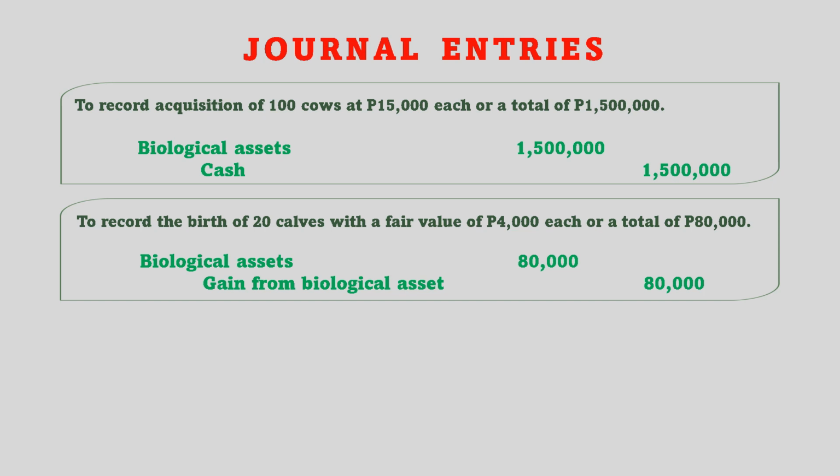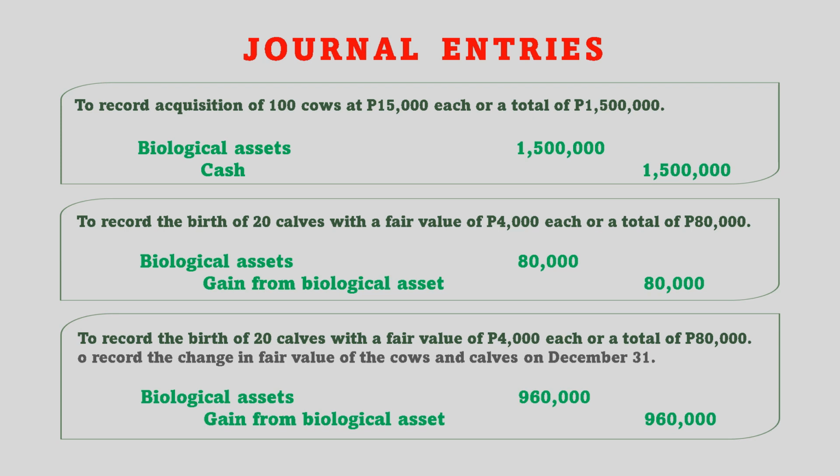To record the birth of 20 calves with a fair value of $4,000 each, or a total of $80,000: debit, biological assets, $80,000, and credit, gain from biological asset, $80,000. To record the change in fair value of the cows and calves on December 31: debit, biological assets, $960,000, and credit, gain from biological asset, $960,000.